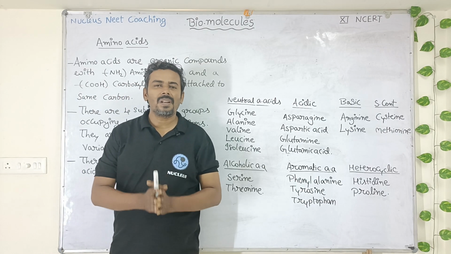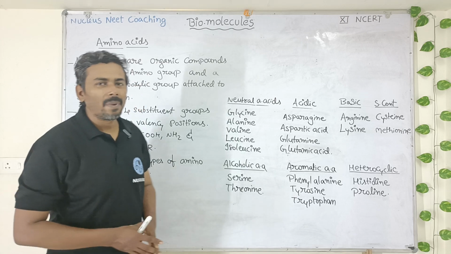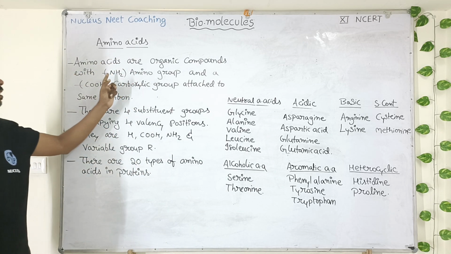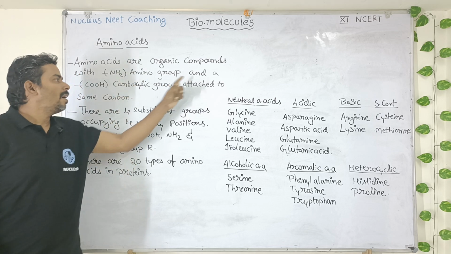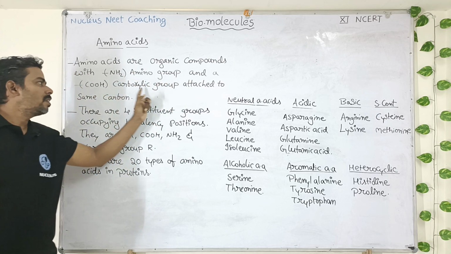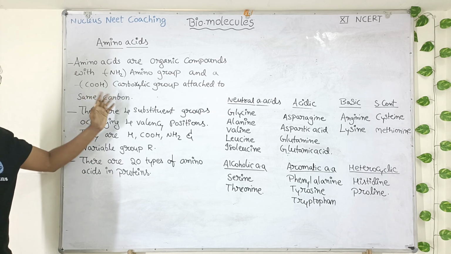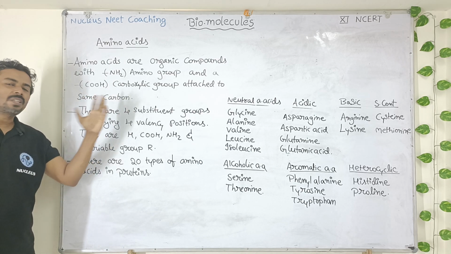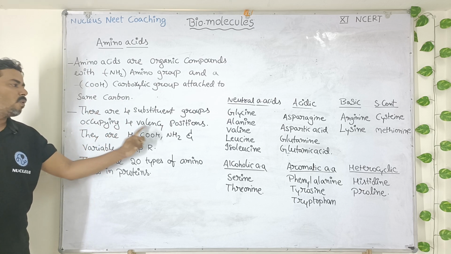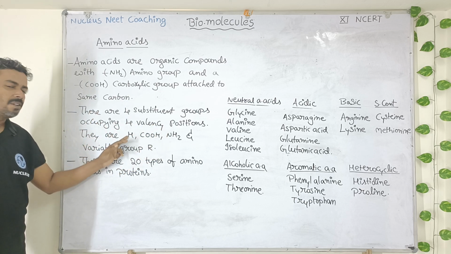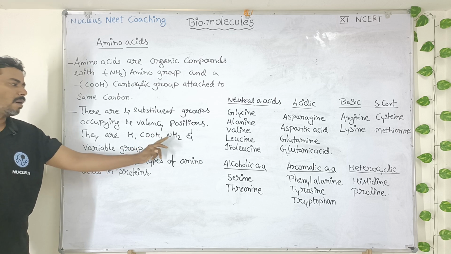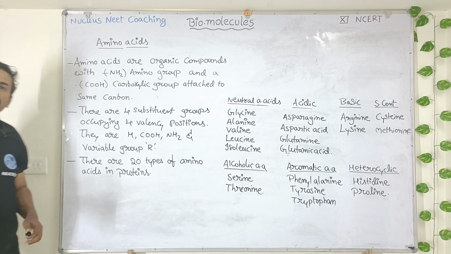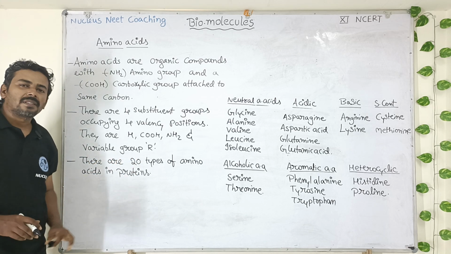Students, now let us discuss about amino acids in detail. What are amino acids? Amino acids are organic compounds with NH2 amino group and a COOH, that is carboxylic group, attached to same carbon. Okay. So in the amino acid molecule, there will be 4 substituent groups occupying the 4 valency positions. They are hydrogen, carboxylic group, amino group, and a variable group called as R. Okay, there are 20 types of amino acids in the proteins.